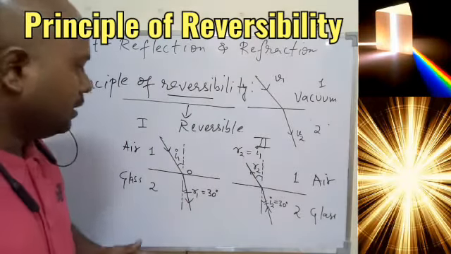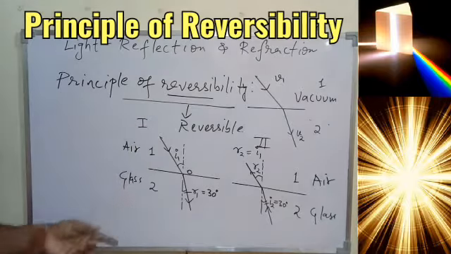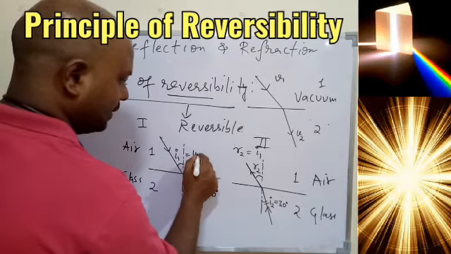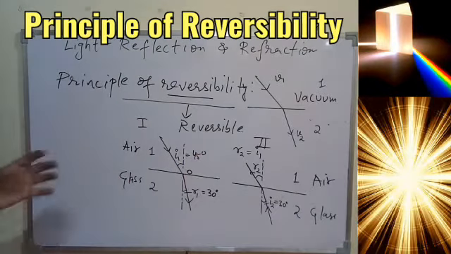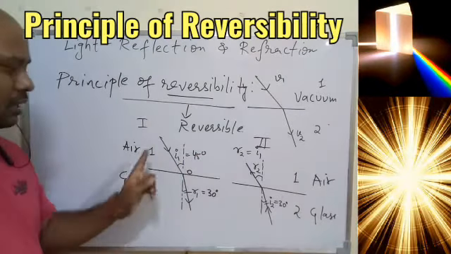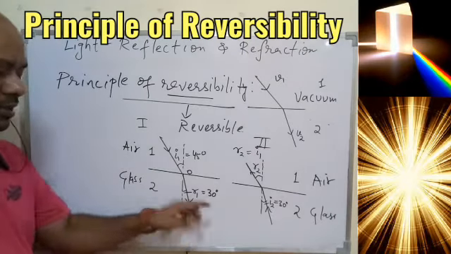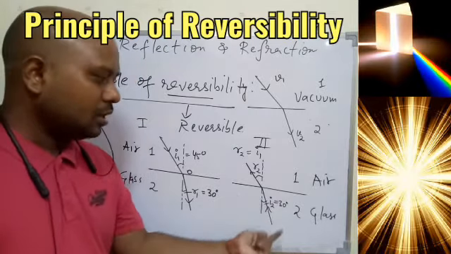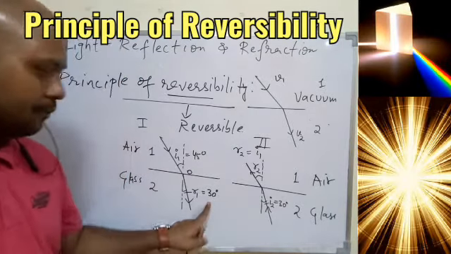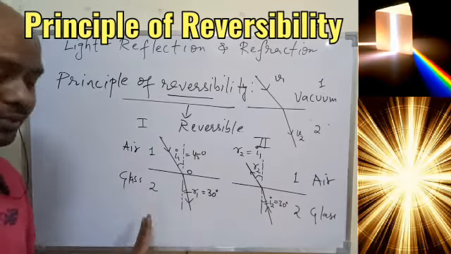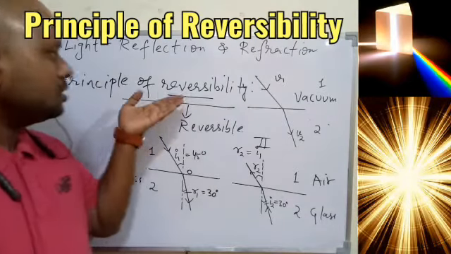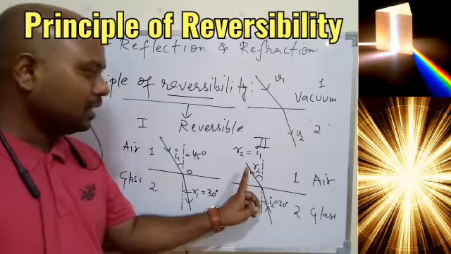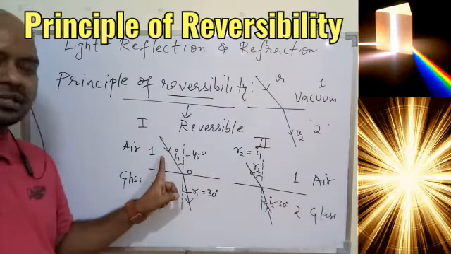I am repeating again, light is traveling from air to glass, and let's take an example. I1 is equal to 45 degree. Okay, then it will have more clarity. So first case I1 45 degree, R1 30 degree. Now here we allow the light to move from second to first. Now how much is the angle of incidence? 30 degree, which was the angle of refraction in the first case. So according to this principle, the angle of refraction here will be equal to the angle of incidence of the first case.